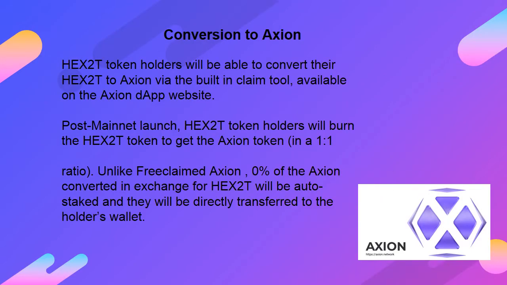Conversion to Axion. Hex2T token holders will be able to convert their Hex2T to Axion via the built-in claim tool, available on the Axion D app website. Post-mainnet launch, Hex2T token holders will burn the Hex2T token to get the Axion token in a 1-to-1 ratio. Unlike free-claimed Axion, 0% of the Axion converted in exchange for Hex2T will be auto-staked, and it will be directly transferred to the holder's wallet.